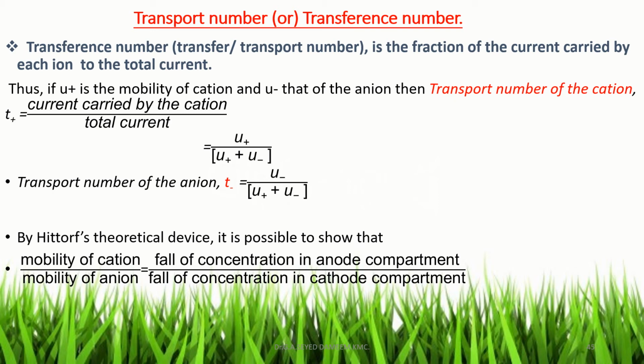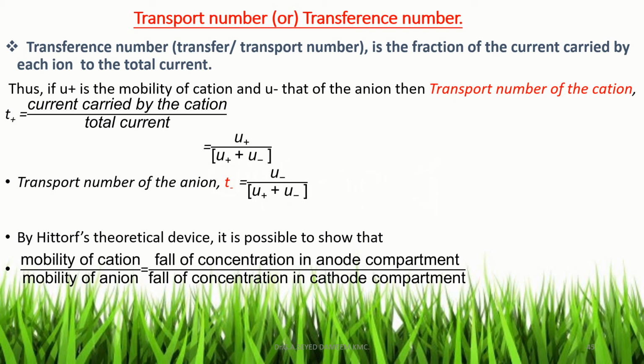Suppose U plus is the mobility of cation and U minus is the mobility of anion. Then the transport number of cation is given by U plus divided by U plus plus U minus. Similarly, the transport number of anion, T minus, is equal to U minus divided by U plus plus U minus. So T plus plus T minus, the total value, is equal to 1.